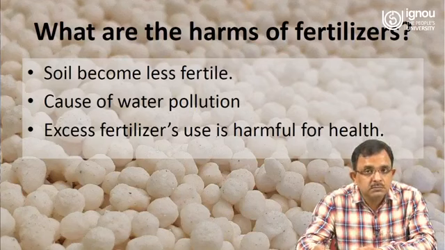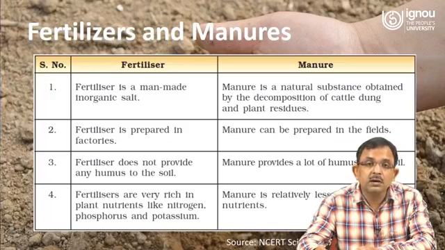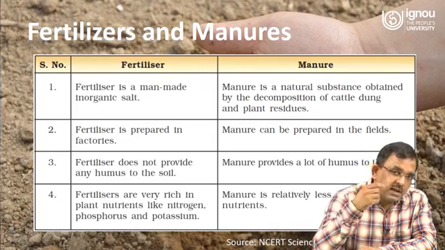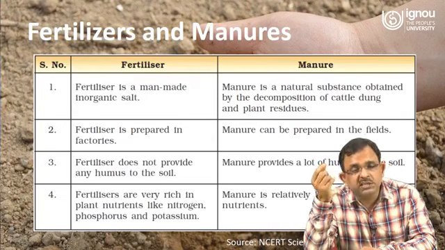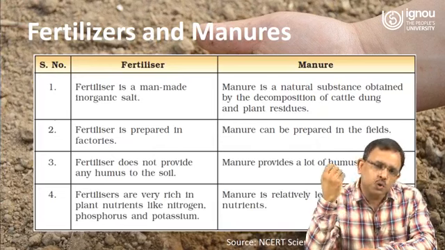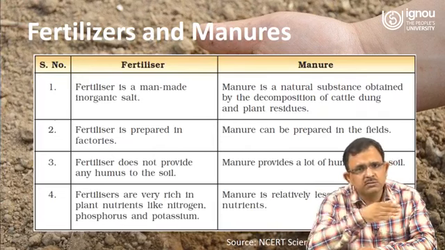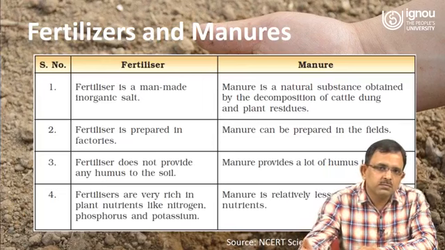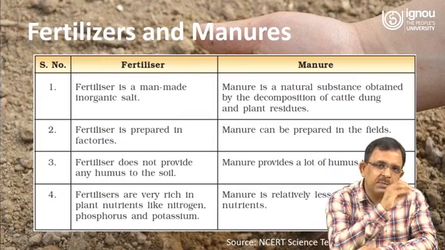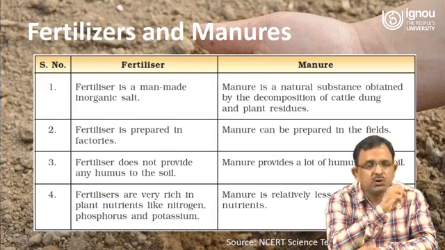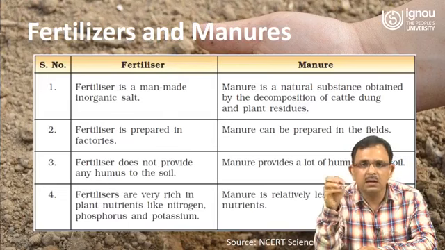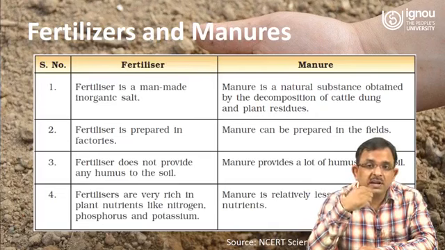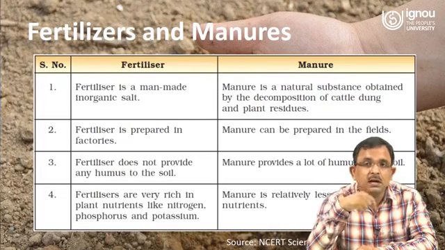How can you do it? How can you deal with this topic? You can organize debate, you can organize discussion, you can give group projects, many things you can do, and slowly you can move from fertilizer to manure. So what is a manure? We all know fertilizer is a man-made inorganic salt like urea, like NPK, all that. But manure is the natural substance which is obtained by the decomposition of cattle dung or plant residue.